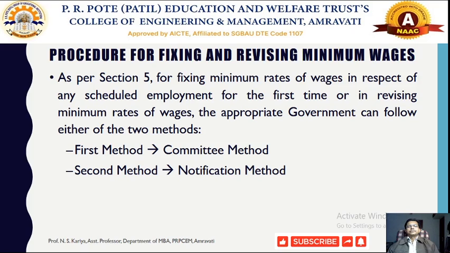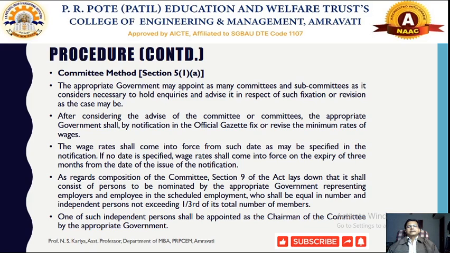So primarily, to fix and revise the minimum wages of the laborers, there are two methods. The first method is called the committee method and the second method is called the notification method. These two methods are primarily used in fixing and revising the payment of minimum wages of the workers according to this act. So let us discuss the first method, the committee method.